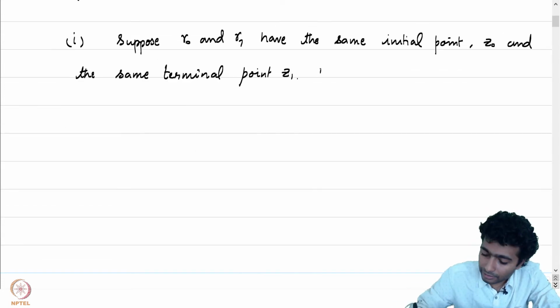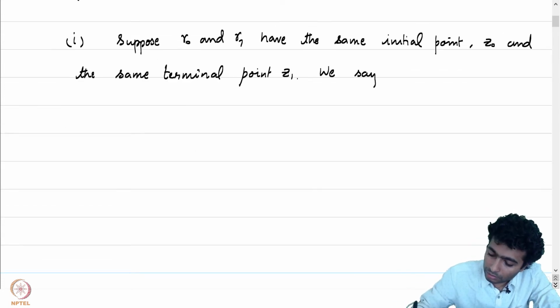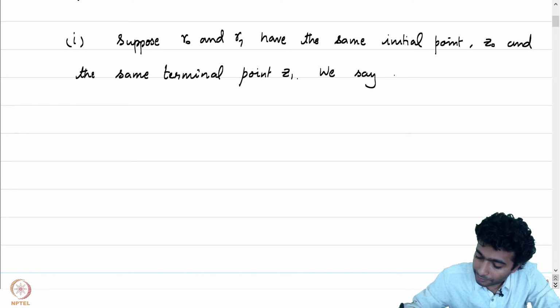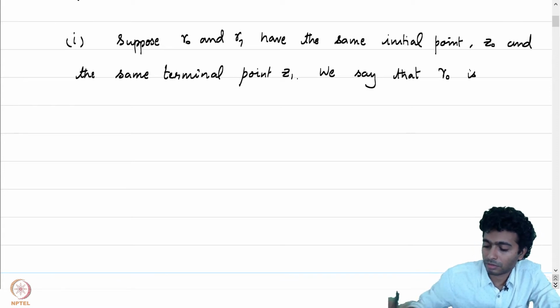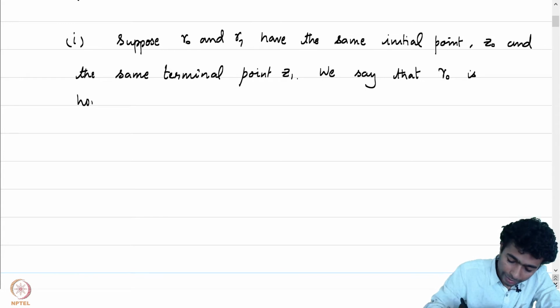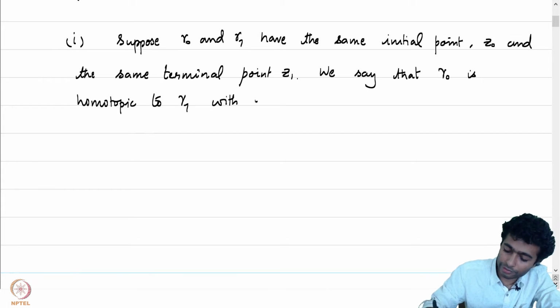We then say that gamma 0 is homotopic to gamma 1 with fixed endpoints.